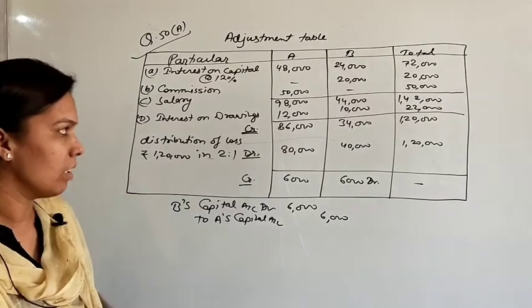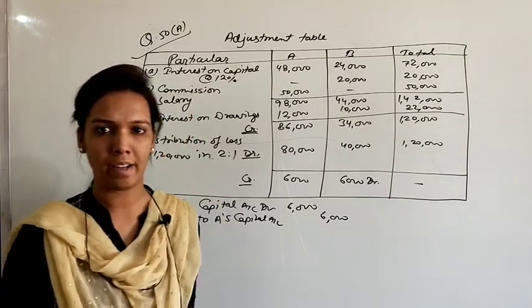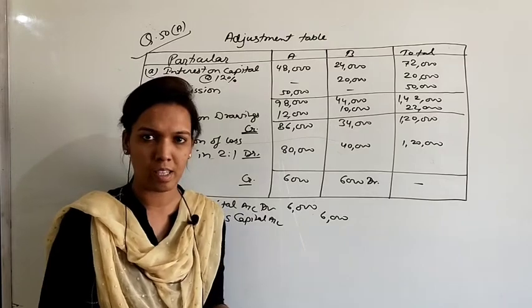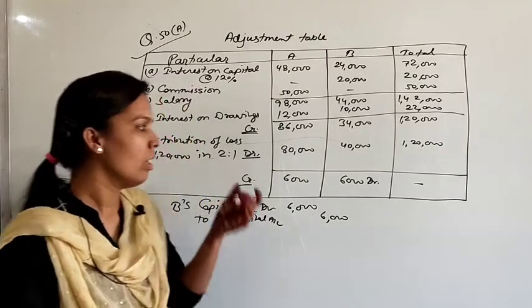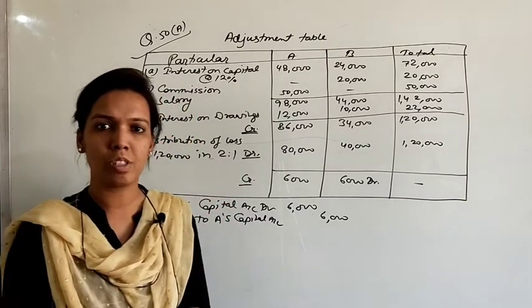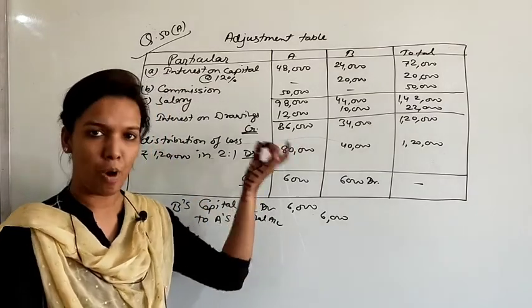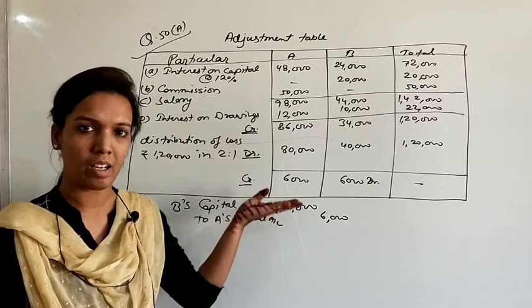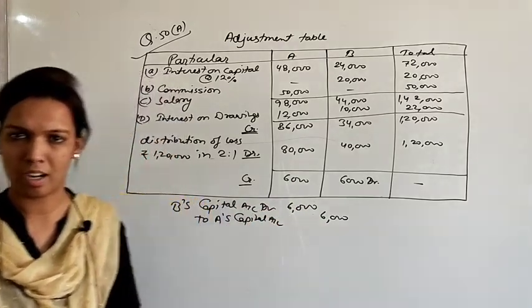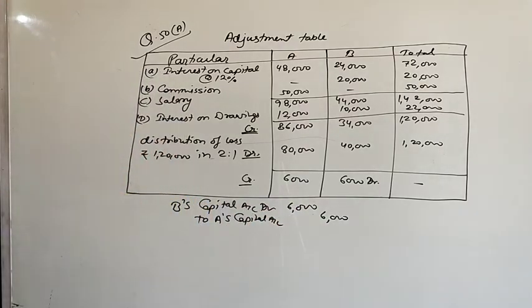So this will be the method: first of all we added all the items that should be credited in the partner's capital account, and later on we wrote how much loss will be given to each partner. Out of these losses and profits, we found the net effect, and out of the net effect we pass the journal entry. Okay, let's take another question.